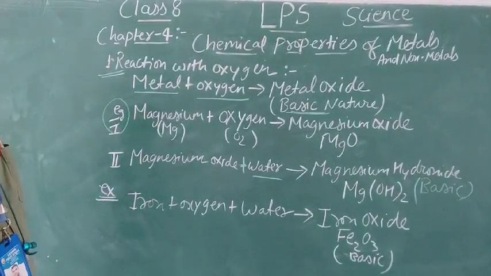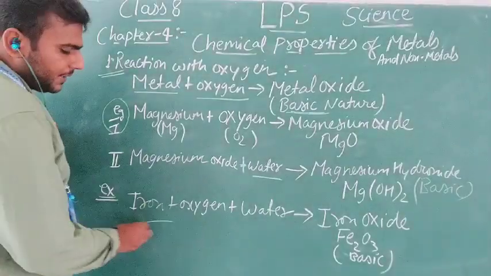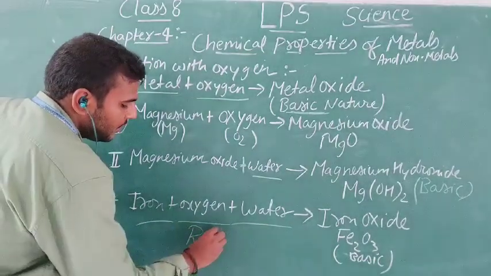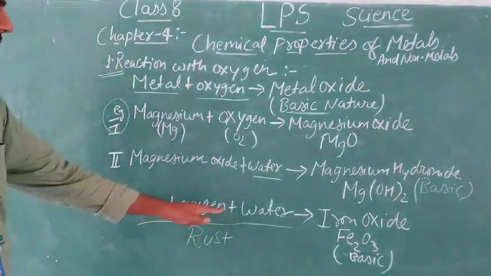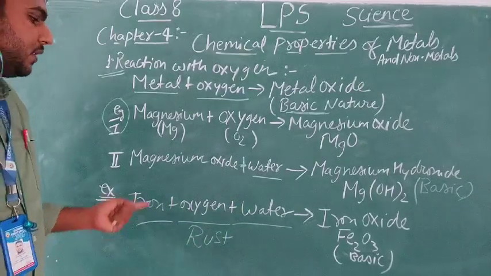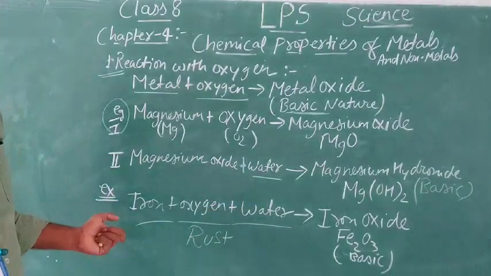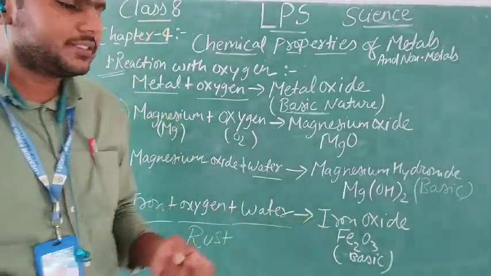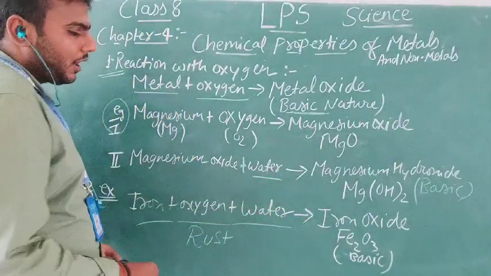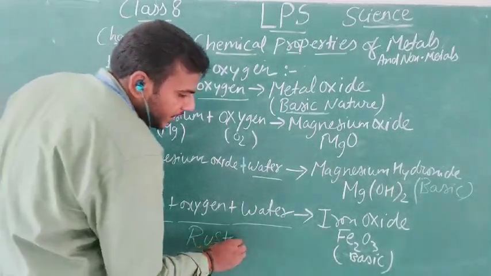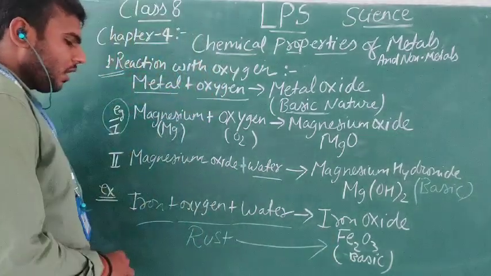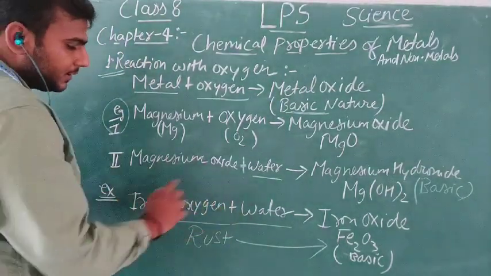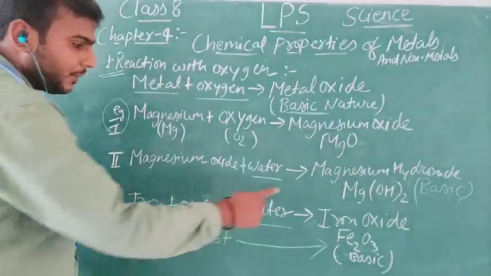Right. Then I am mixing this. You know, rust is formed by a mixture of iron, oxygen and water. So when they react, they form iron oxide, right? And that rust is that iron oxide. This is not rust. These things are combining to form this rust.